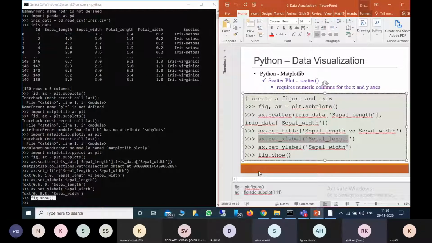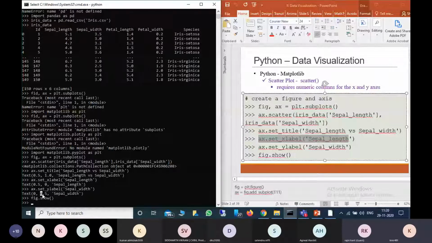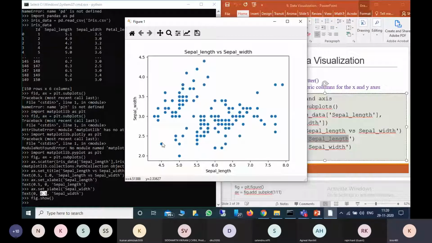Sir, what is 0.5, 1.0, 0.50 and 0? Those are the text values and position. By default they will consider this for this part.